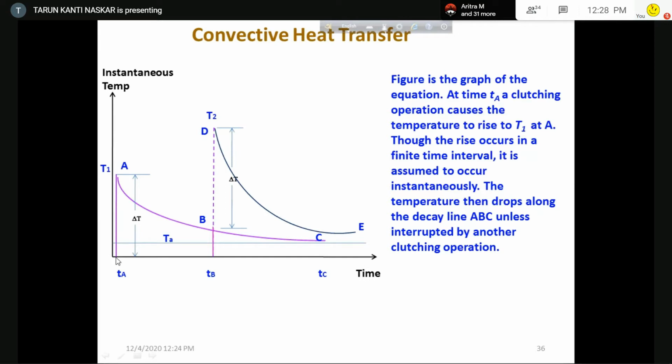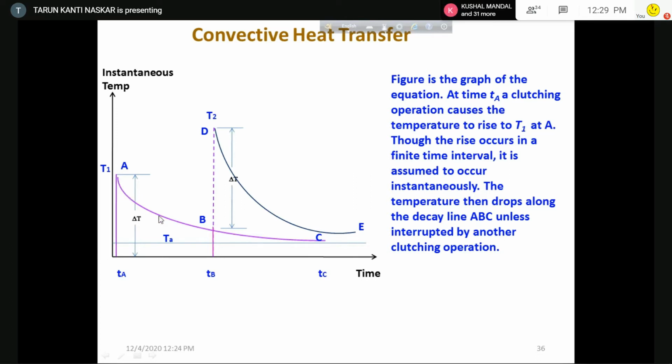Due to the application of the clutch, the temperature will rise, but over a period of time. Instantaneously, it cannot rise to a temperature Ta, but to a temperature T1. But we assume that the temperature rises to T1 when the clutching is done at time ta.